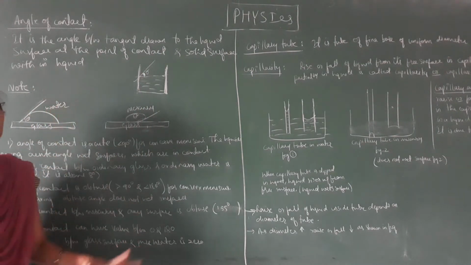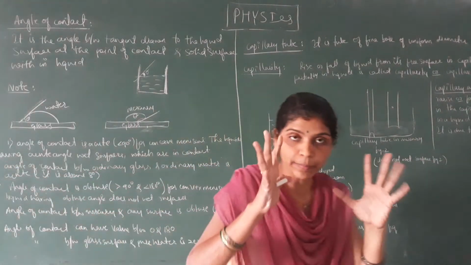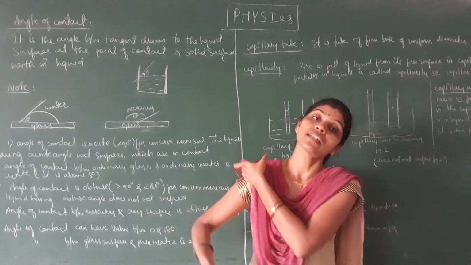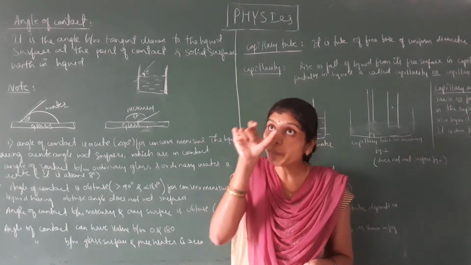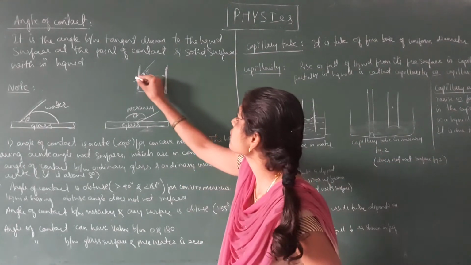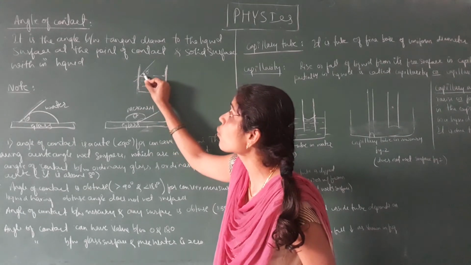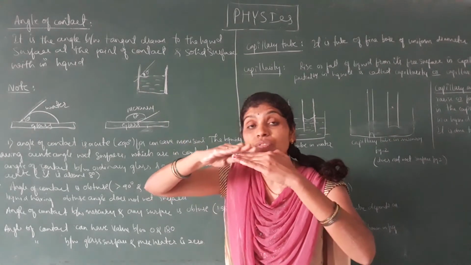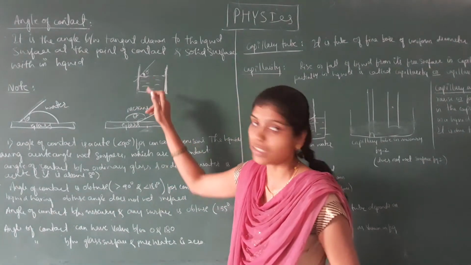We have to remember that the angle of contact is different for different liquids. Let us consider the liquid: the level of the water here forms a meniscus, that is, the level of the liquid we call the meniscus.